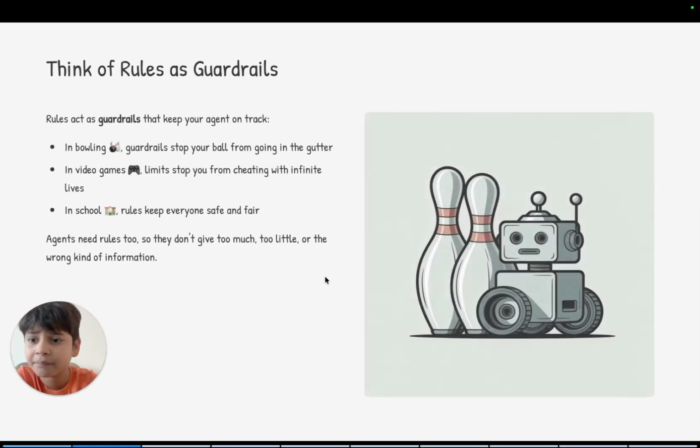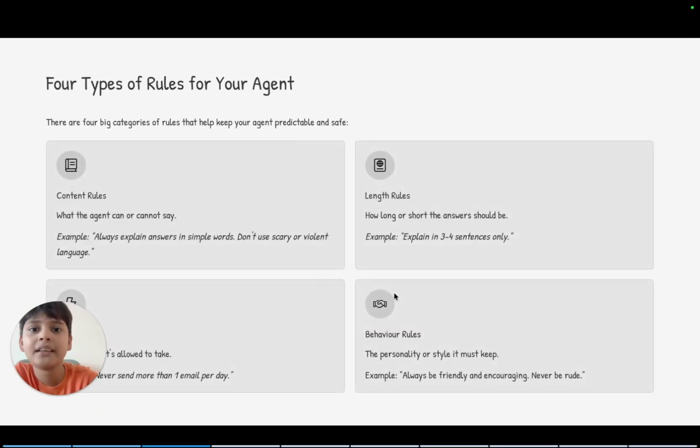In bowling, guardrails stop your ball from going into the gutter. In video games, limits stop you from cheating with infinite lives. In school, rules keep everyone safe and fair. Agents need rules too, so they don't give too much, too little, or the wrong kind of information. Here are the four big categories of rules.